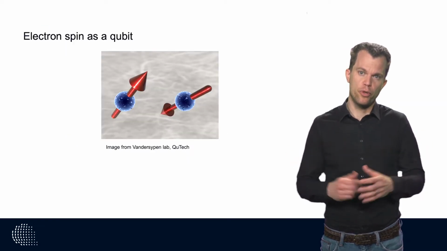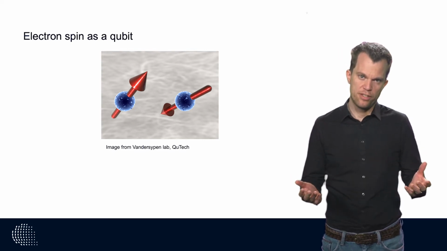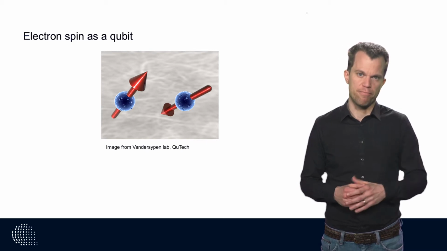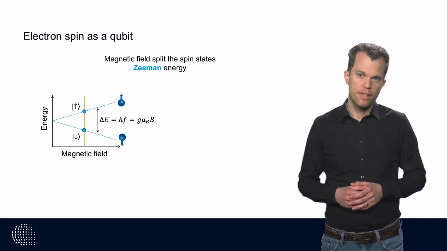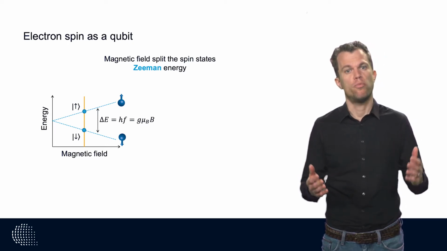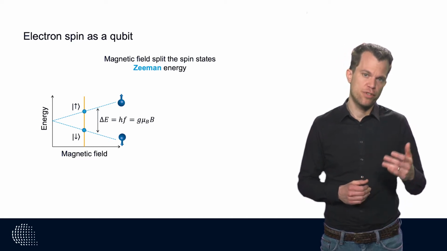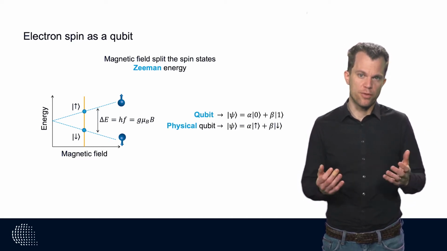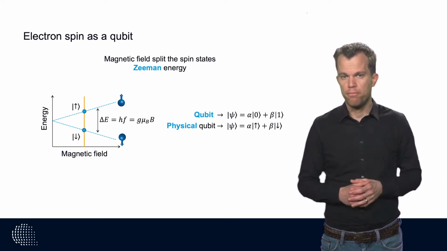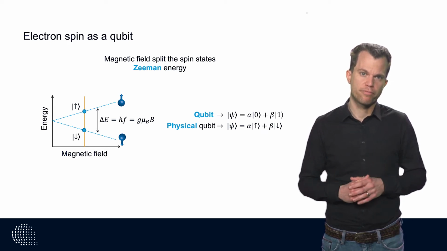The prototypical qubit is the electron spin. The quantum mechanical spin states of an electron split in a magnetic field due to the Zeeman interaction. In a magnetic field, there are states spin up and spin down, and these are separated by the Zeeman energy. And we can define qubit states on this physical qubit. When the electron is in one of the basis states, so spin up or spin down, the qubit is in the corresponding state 0 or 1.